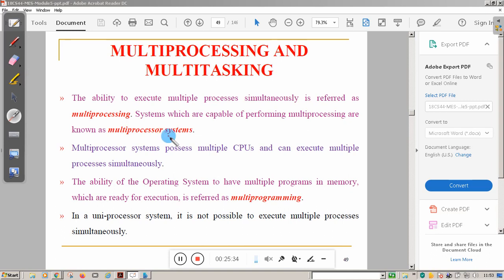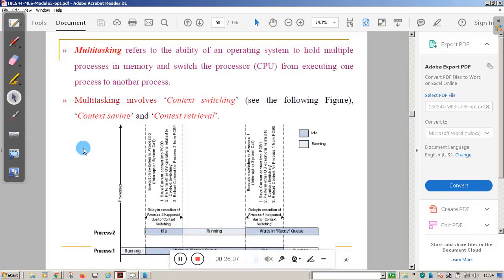So you have seen the multiprocessor systems like Intel 5, with different cores, like single core, dual core, octa core, then penta core, something like that. That's nothing but multiple processors that can be assigned to a multiprocessing task. This is also known as multi-programming. The ability of the operating system to have multiple programs in the memory is known as multi-programming.